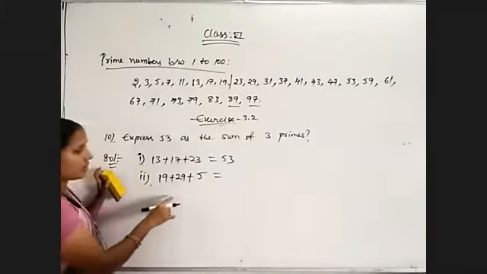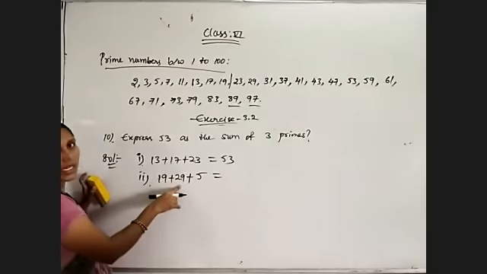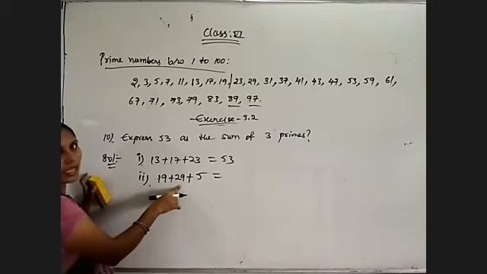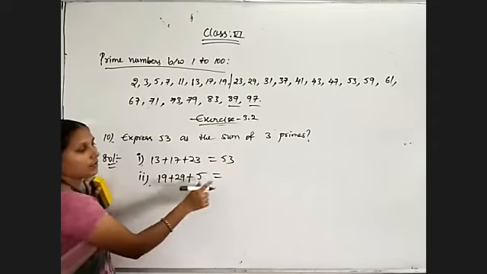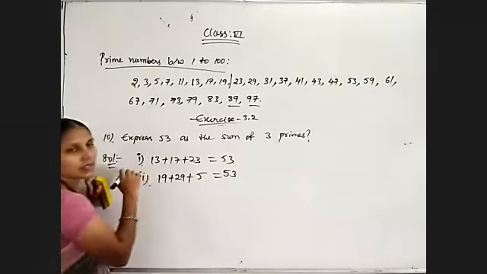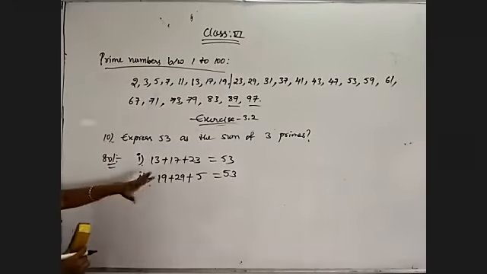Observe, 19 plus 29 is 48, 48 plus 5 is 53. So like that, if any possible numbers are there, you can choose.